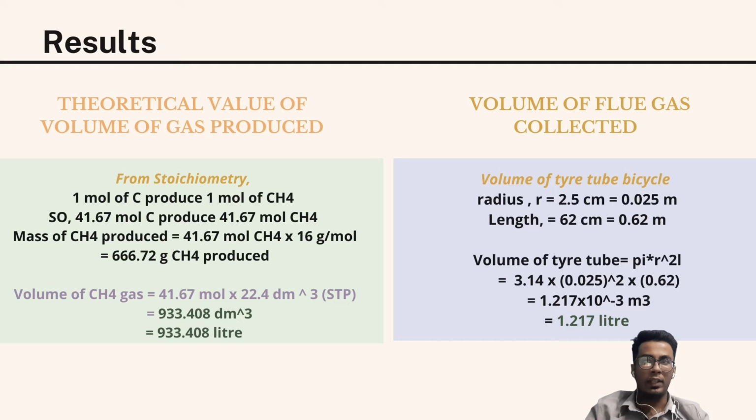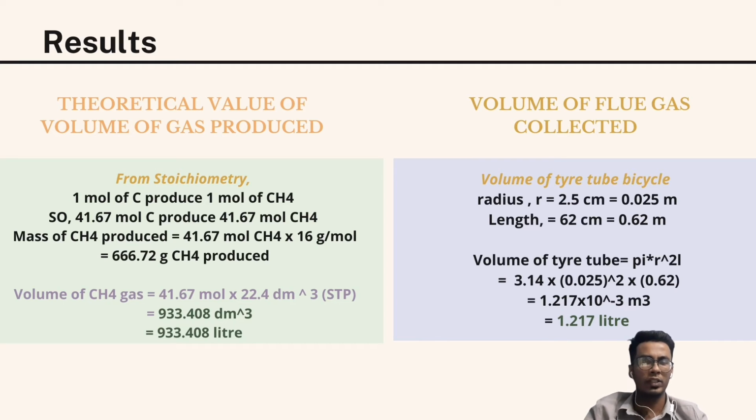We can calculate the mass of CH4 produced using the same formula, where the molar mass of CH4 is 16 gram per mole, and we will get 666.72 gram of CH4 produced. We can also calculate the volume of CH4 gas, which is equal to mole times the volume at STP, standard temperature and pressure. So 41.67 mole times 22.4 decimeter cube will get 933.408 decimeter cube. We can convert it to liter, which is 933.408 liter as well.